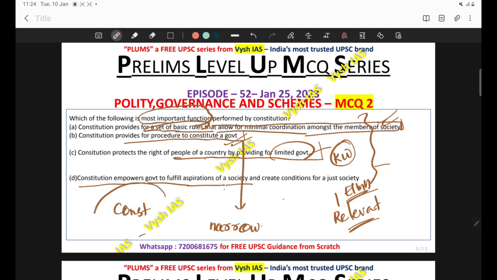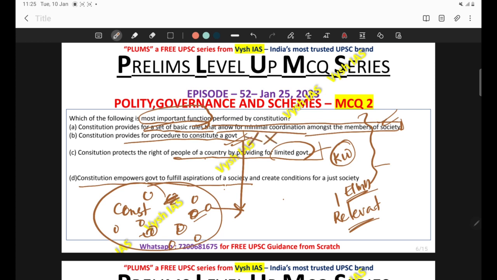Constituting a government is just one function of the Constitution. It is not that important a function. It is just one part. Constitution is a broader term, and it is not only referring to the government side, it is also referring to the broader entity, people, civil society, etc. So this statement you can confidently eliminate. This is not the correct answer, because it can't be the most important function, since it is a narrow statement. It is talking only about constituting a government.